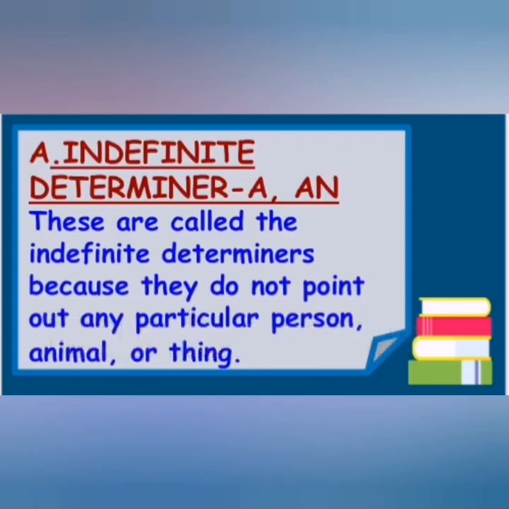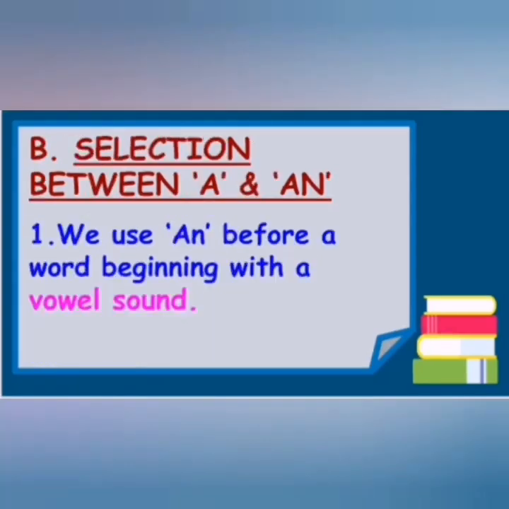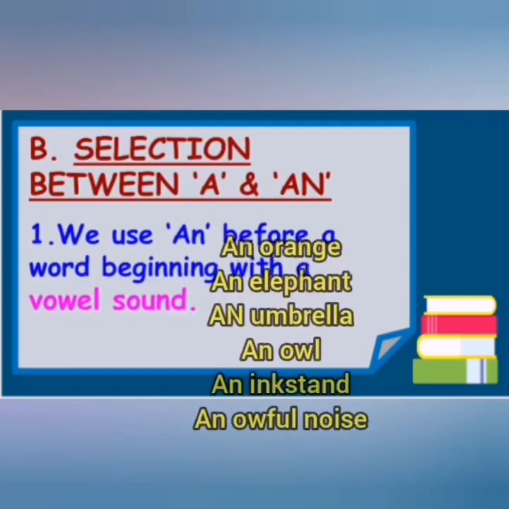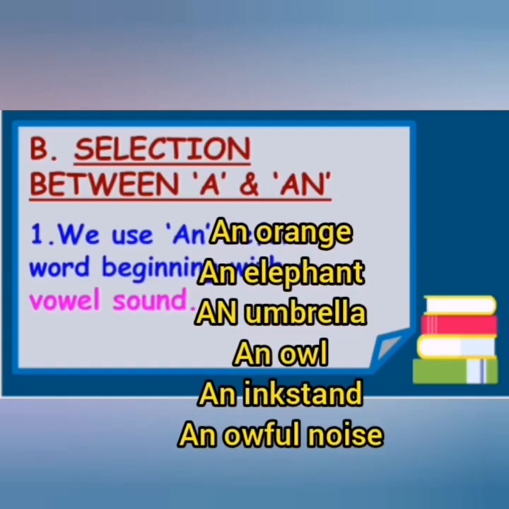Understood? Now the second topic is the selection between a and an. We use an before a word beginning with a vowel sound, for example an orange, an elephant, an umbrella, an owl, an inkstand, an awful noise. These are words that start with a vowel sound, or a vowel. So what we use before these words is an.